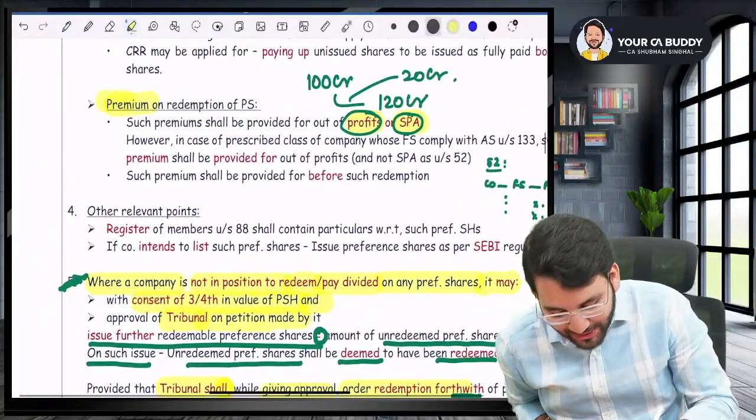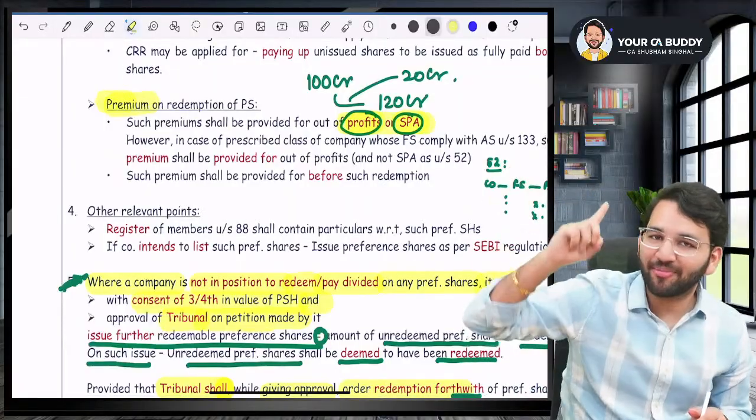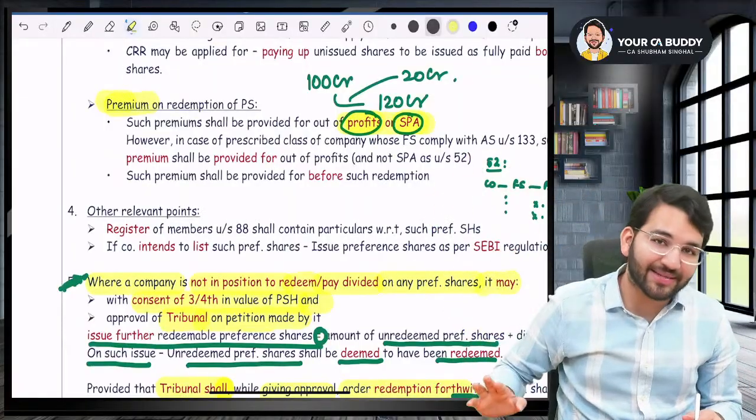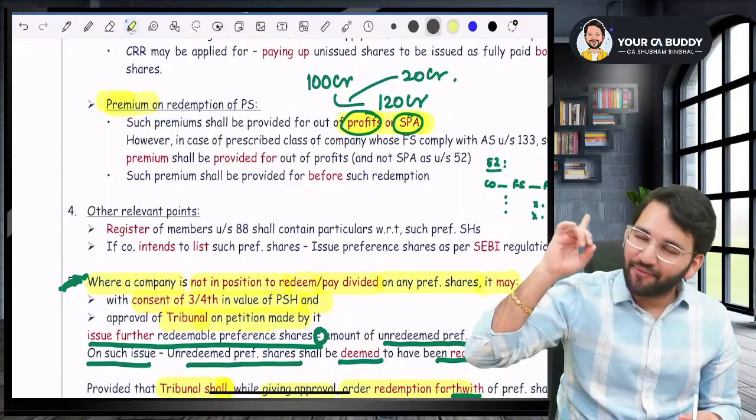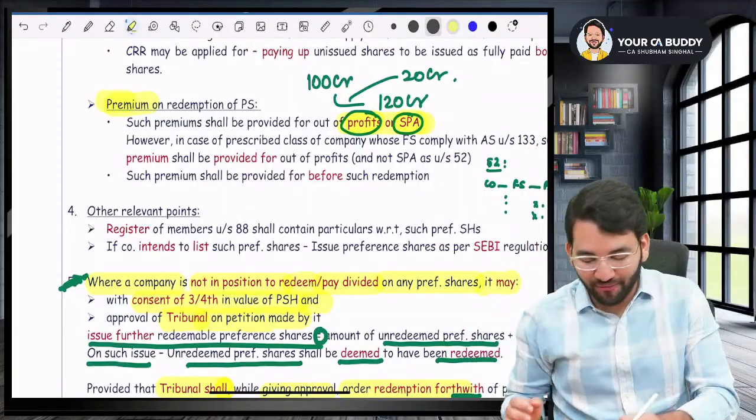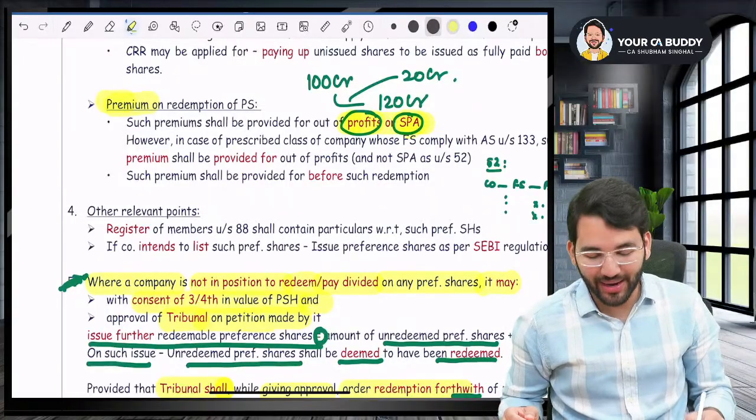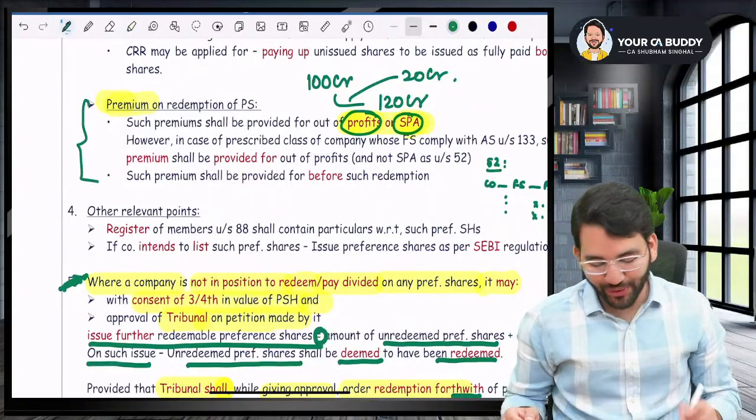For premium, you will generally use profit or SPA. But in case the company complies with the accounting standard, then for premium on redemption, you can only use profit. You cannot use your SPA. Okay, these are more or less the things that you have to understand, sir.